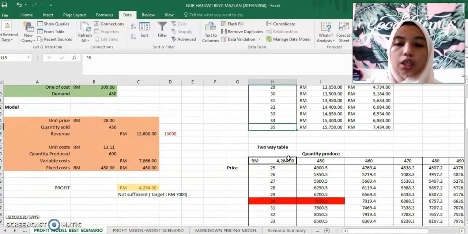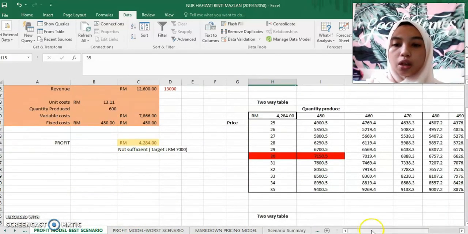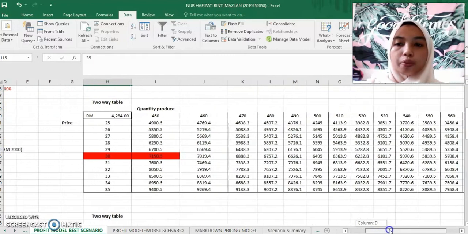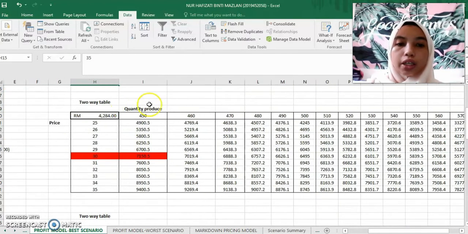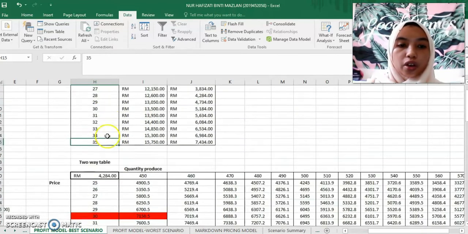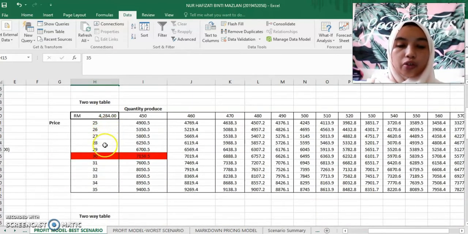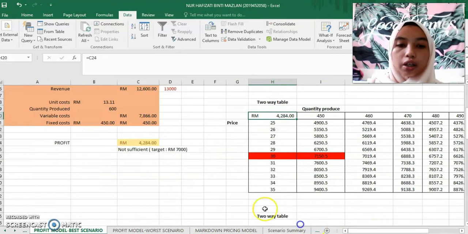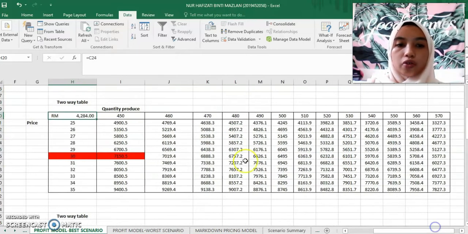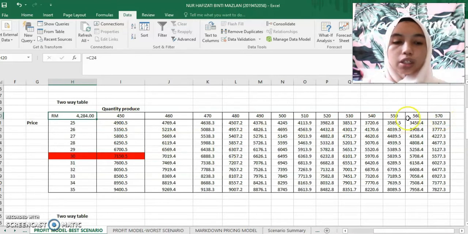So it is impossible for us to do so, as the price is way too high for us to charge the customer. Next, we made a two-way table, which is between the price and the quantity produced. The price is in the range of 25 ringgit to 35 ringgit, and this is our current profit based on the profit model. And our quantity produced is between 450 to 570 units.